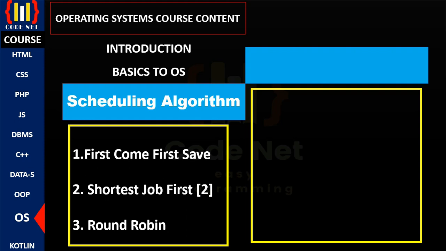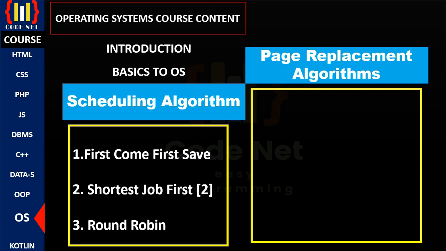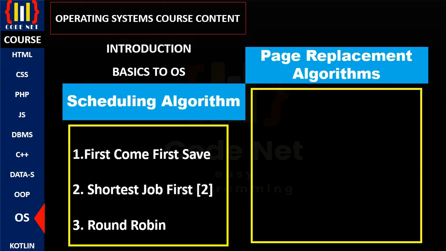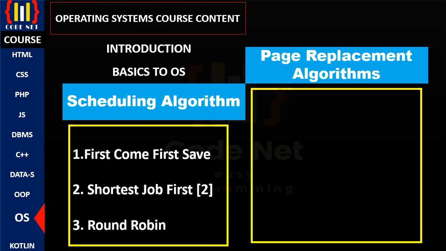After that, we'll go on to another level of understanding of operating systems. We'll discuss what page replacement algorithms are. We now know that an algorithm is simply a step-by-step way of doing something. Page replacement focuses on the main memory, the RAM.